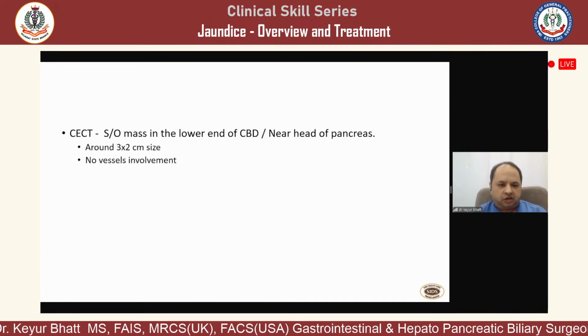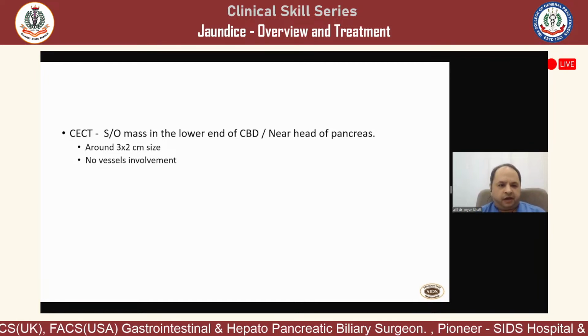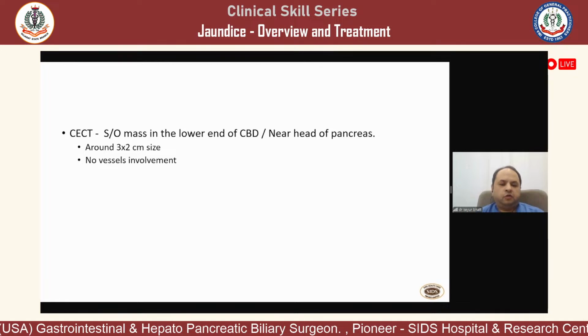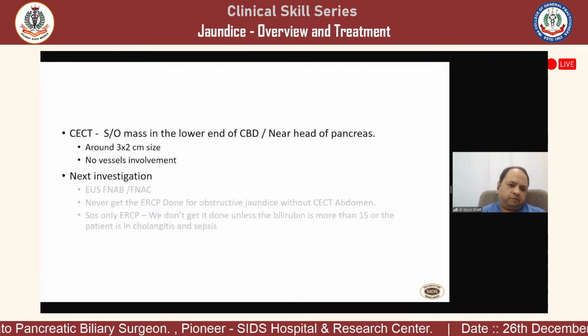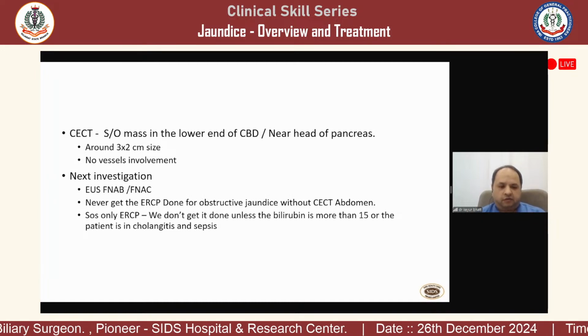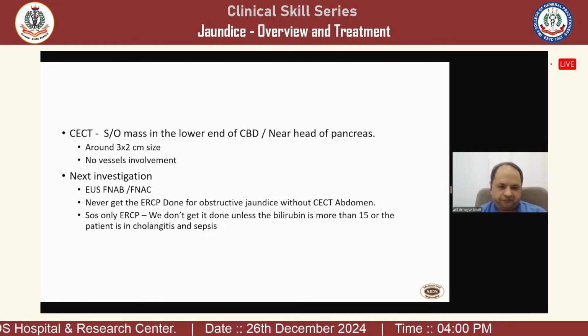So the CT is done. CT is suggestive of lower end CBD mass in the head of the pancreas, around 3 by 2 centimeter, no vessels involvement. So what next? If we go by book, the best investigation next, if at all we want to prove it, then it is EUS FNA or EUS FNA-B.